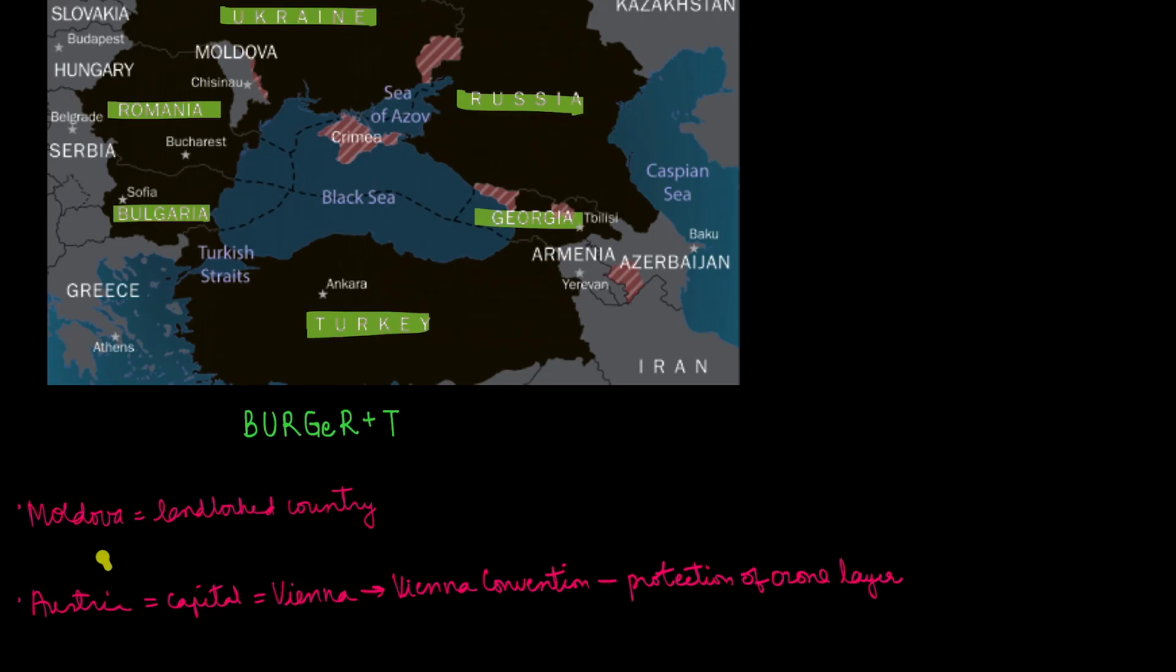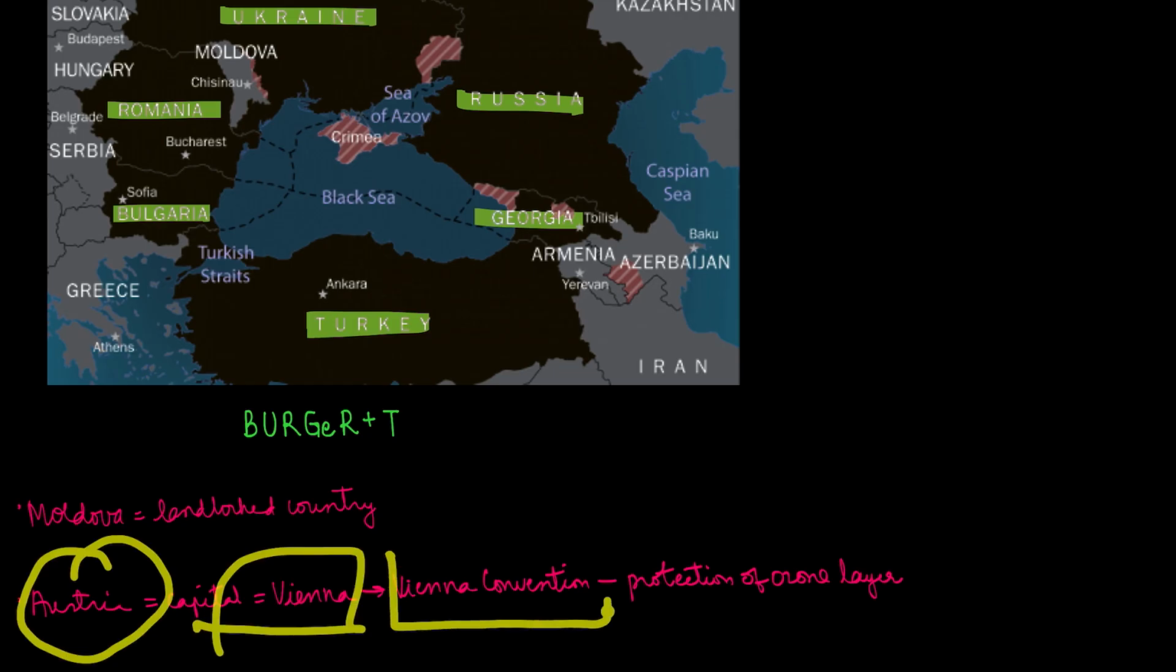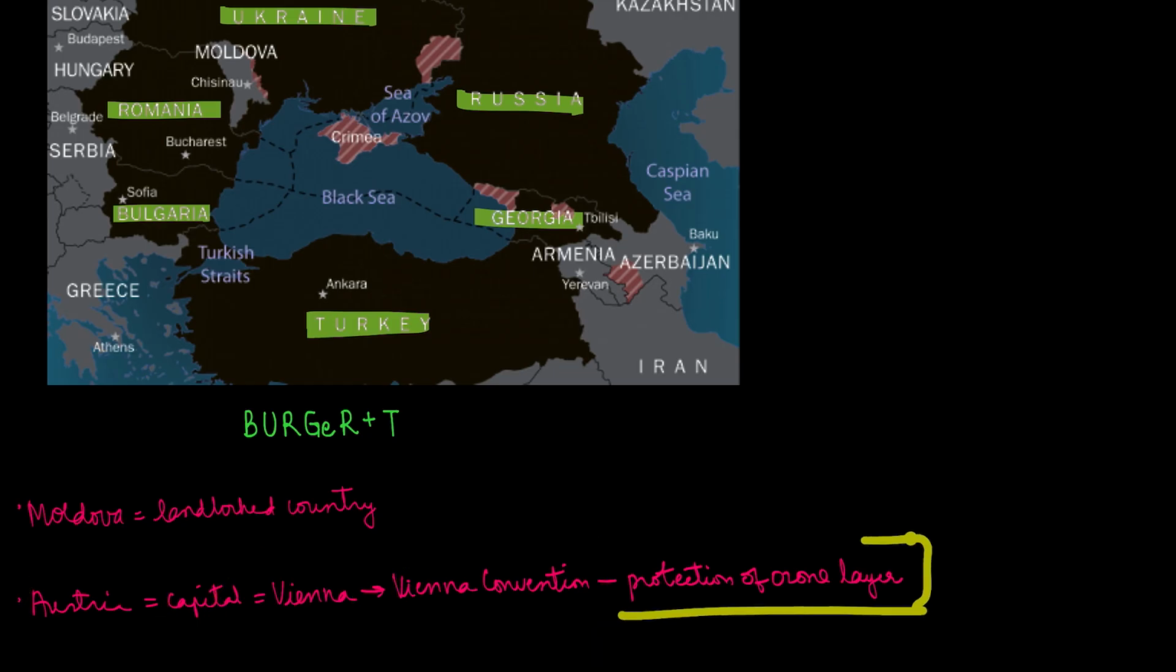Then the country of Austria has its capital in Vienna, and Vienna is known for the Vienna Convention, which is for the protection of the ozone layer.